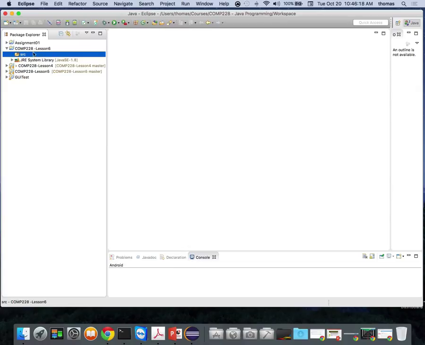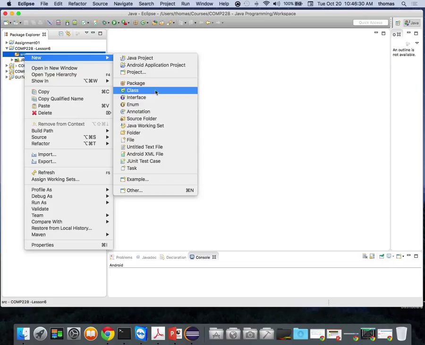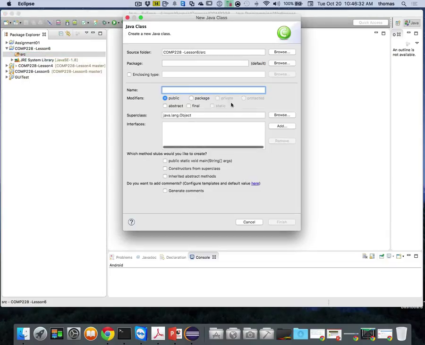So this is the one I'm going to create here. I'm going to make a program class just as a driver to drive our code. We're going to do the same thing as we did last time. So I'm going to right click, go New, New Class, and we're going to call this thing Program. It's going to be inheriting java.lang.Object, the object superclass, right? And I need to use the static main method.